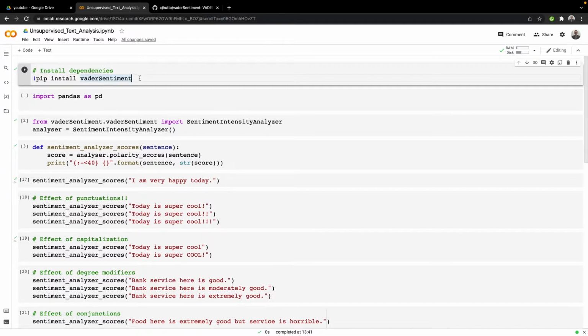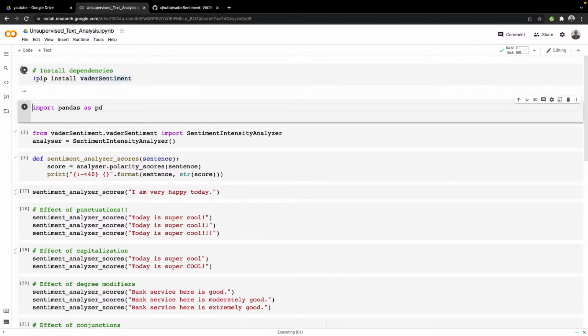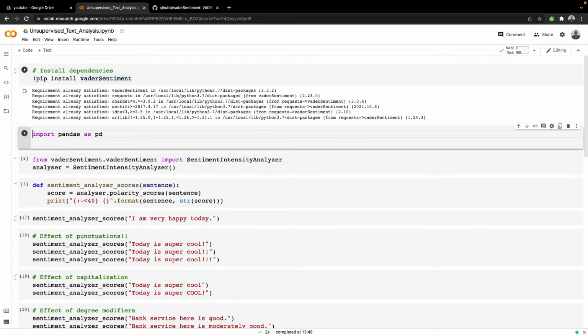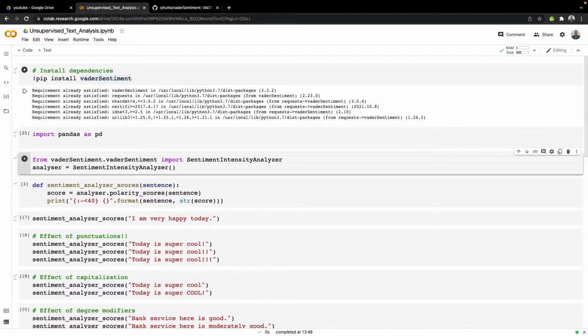So we have this pip install in my Google Colab. So let us just pip install Vader Sentiment if you don't have it. I already have Vader Sentiment. Then we have some dependencies like pandas. Then from Vader Sentiment, we will be importing the SentimentIntensityAnalyzer function, and we'll be creating an object called analyzer based on the SentimentIntensityAnalyzer.